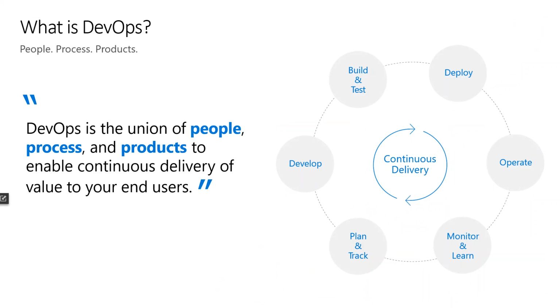So what is DevOps? DevOps is the union of people, process, and products to enable the continuous delivery of value to your end users. That means it starts with the planning phase, then development, then build and test phase, then deployment phase, and then operate phase, and then monitoring it, and then delivering it. So this is the complete phase of continuous delivery, and this goes on. When you do this continuously, we call it continuous delivery. This is how we deliver to the end users based upon the new process that we are following, which is the DevOps process.